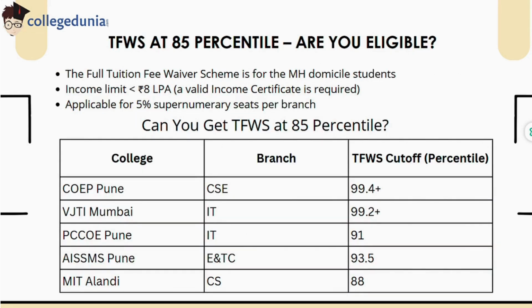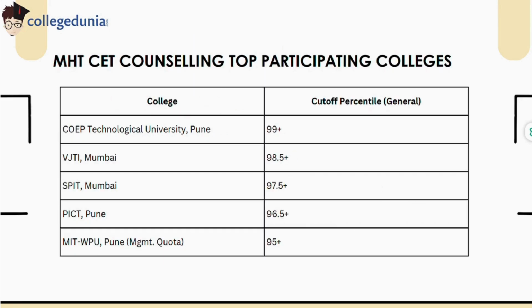TFWS at 85 percentile. The Tuition Fee Waiver Scheme is for Maharashtra students with a family income below Rs 8 LPA. It covers full tuition fee for 5% seats. At 85 percentile, chances are less in top colleges like COEP or VJTI, but options exist in colleges like MIT or BVCOE.